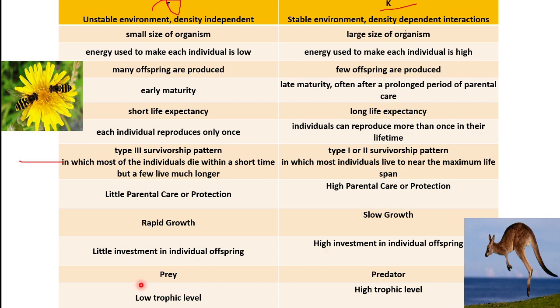Mostly R strategists are prey to someone, whereas K strategists are the predators. They kill and obtain their food, and R strategists are the food. Here R strategists are the food for others. They form the low trophic layer and K strategists form the high trophic layer.